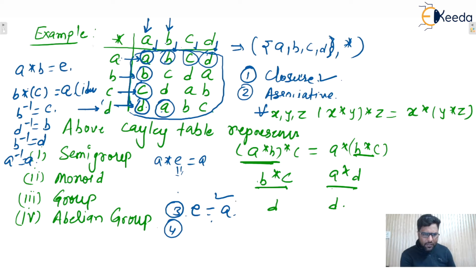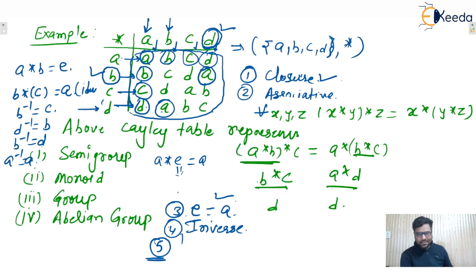Let's say we need to find the inverse of B. So go to the B row and see in the entire row where the identity element is. Here A is the identity element. So the corresponding column header will be the inverse. So we can say that the inverse of D will be D only, because inverse means B star D will be the identity element. Then we can say that the inverse of B is D. So for each and every element we can see that the inverse exists. That's why we can say that yes, the inverse property is satisfied. Yes or no? Inverse property satisfied.